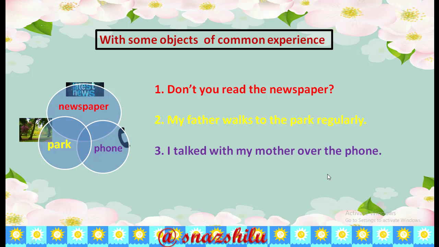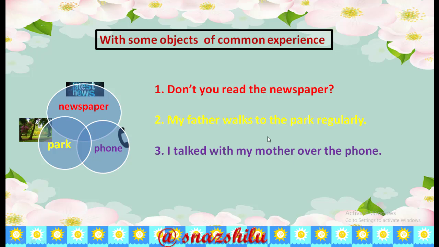Look here, everybody, in the first sentence, don't you read the newspaper? Actually here, I don't care which newspaper you read. I just want to know if you read the newspaper. Is it clear? And in sentence number 2, my father walks to the park regularly. Here you may not know which park, but it doesn't matter.